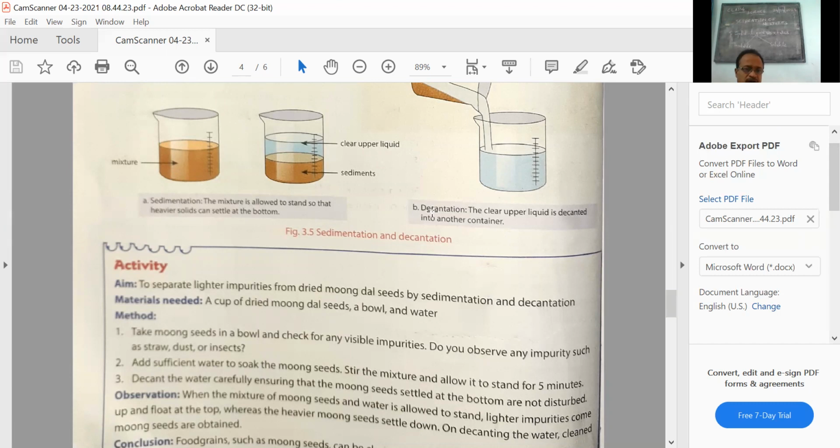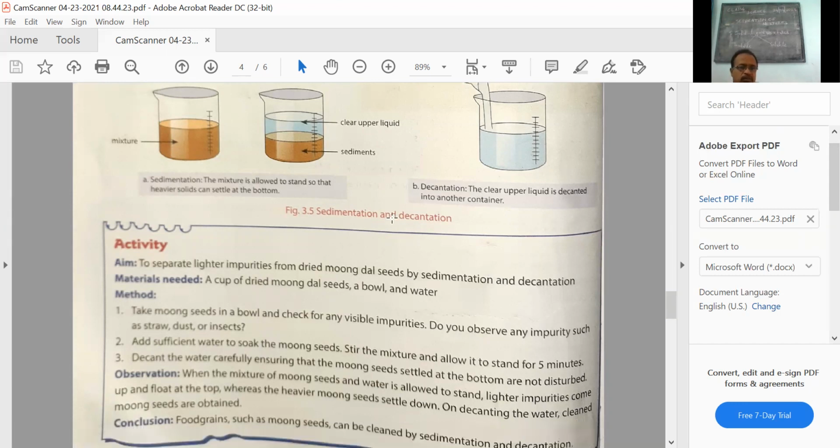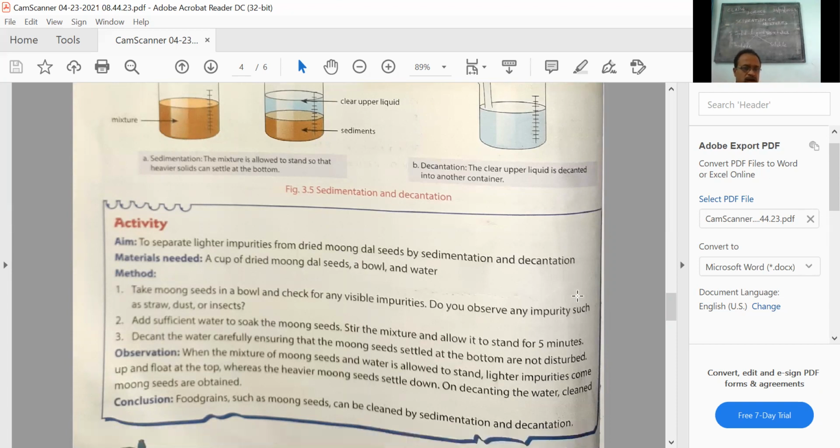Let us read this activity. The aim of the activity is to separate lighter impurities from dried moong dal by the method of sedimentation and decantation. The materials required are moong dal having some impurities in it, a bowl and water.